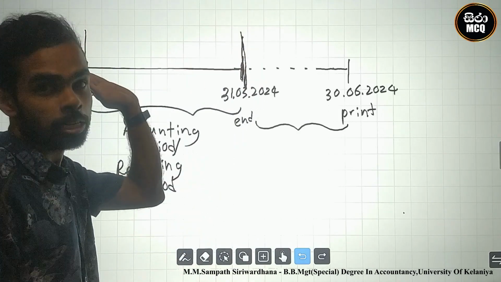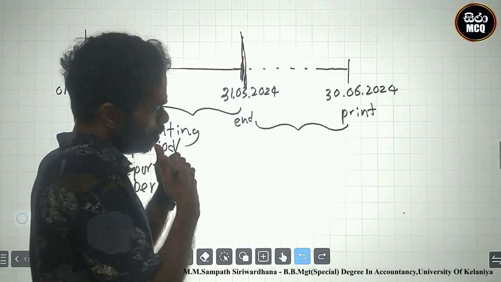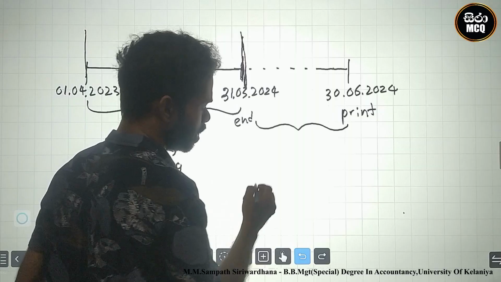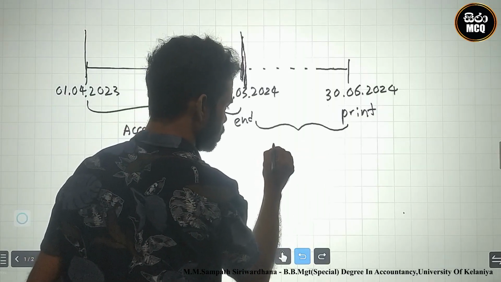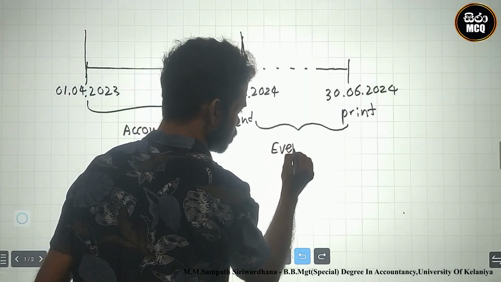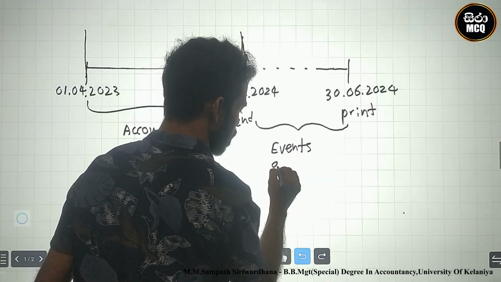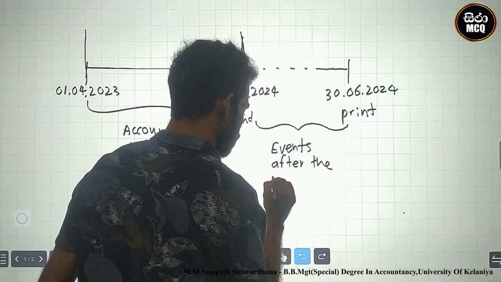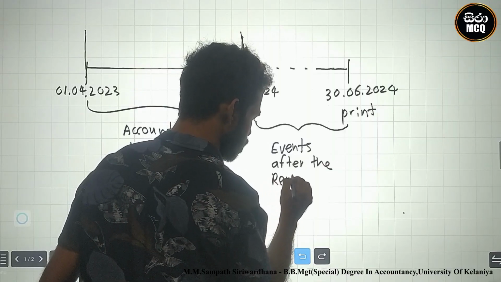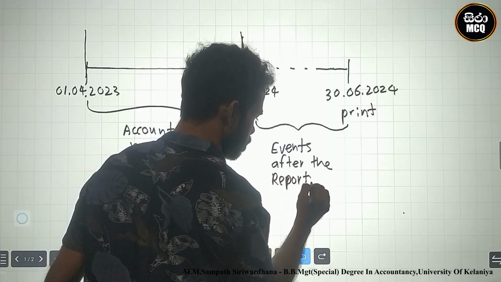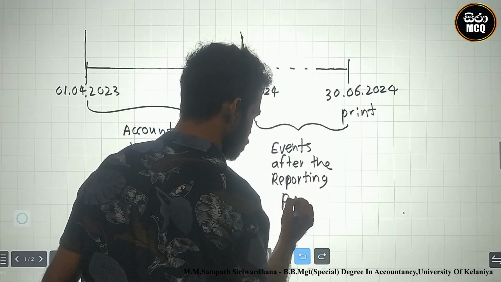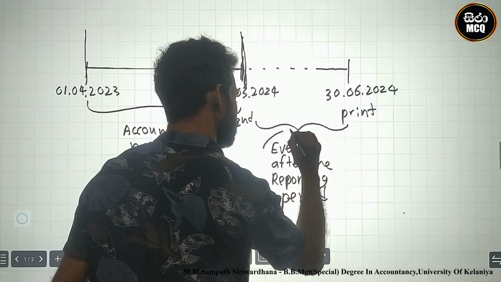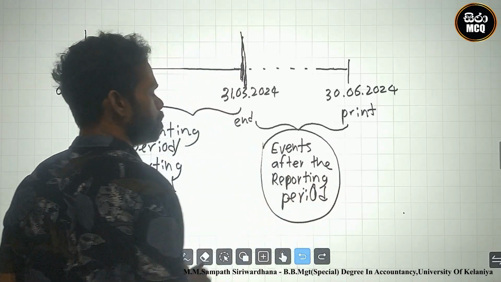This is the accounting reporting period. After the reporting period, we can identify some events. These are the events after the reporting period.